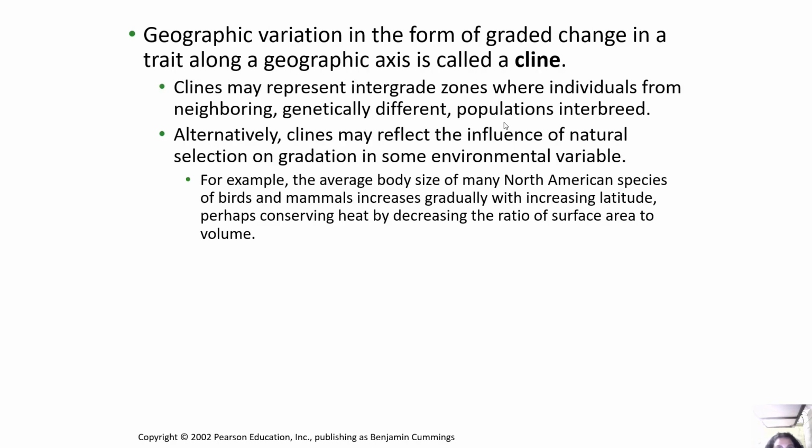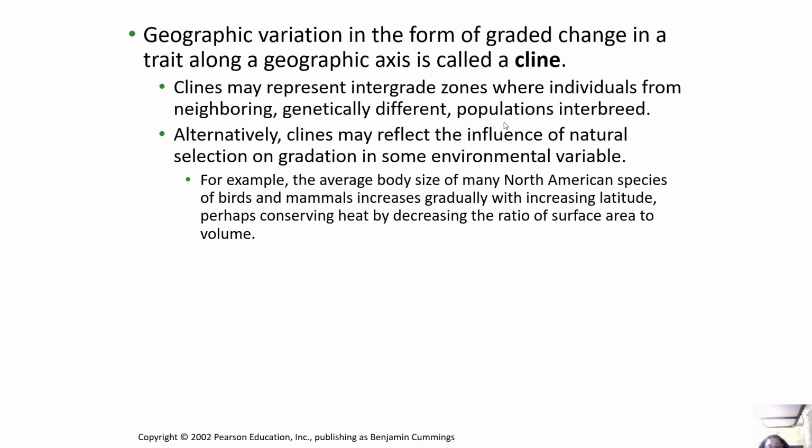Now, geographic variation in the form of a graded change in a trait along a geographic axis is called a cline. Clines may represent intergrade zones where individuals from neighboring genetically different populations interbreed. Alternatively, clines may reflect the influence of natural selection on gradation in some environmental variable.